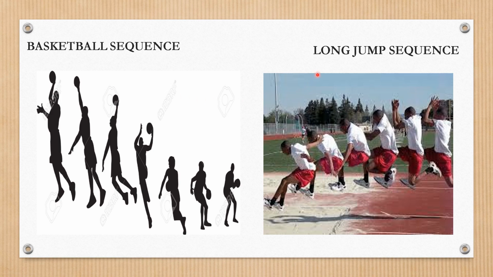Similarly for a long jump, here also see how the player is accomplishing his long jump. He is lifting his body, see the position of his legs, see the position of his arms. For getting higher, the position of arms is upward, and then he is lowering his body down, the position of legs is there, lowering his hands, and then see how the action is accomplished. So everywhere sequence is there. A particular pattern, a particular arrangement is required to perform a particular action.